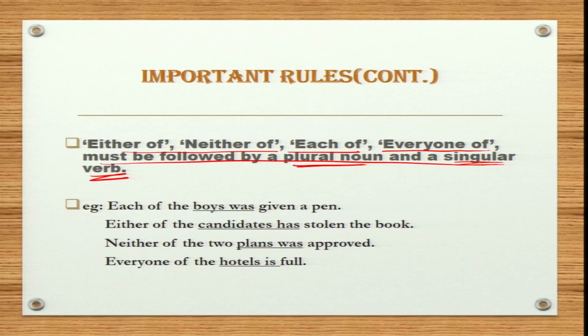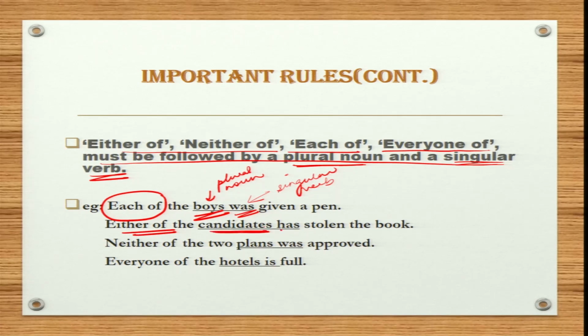So, for example, each of the boys was given a pen. So, here each of is used, therefore, the noun will be plural and verb will be singular. Clear? So, each of the boys was given a pen. Next sentence, either of the candidates has stolen the book. So, here again either of is used. So, again our noun will be plural and our verb will be singular. Therefore, we have used candidates over here and has over here.